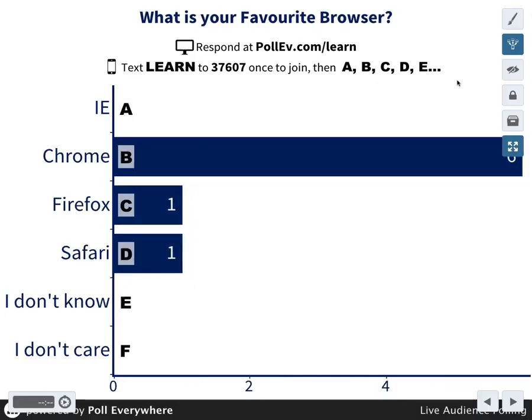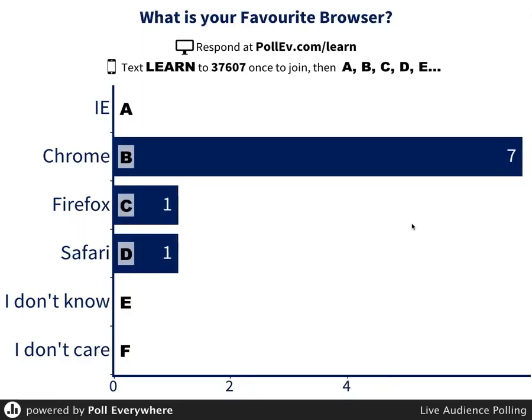Lots of people like Chrome, that's for sure. Hey man, no one likes IE? Come on. I'm trying. Ali's the best. Come on, Ali. Go. Use pollev.com/learn.